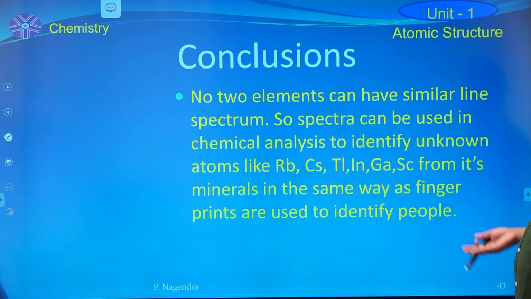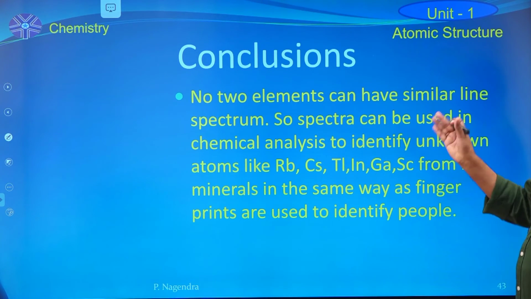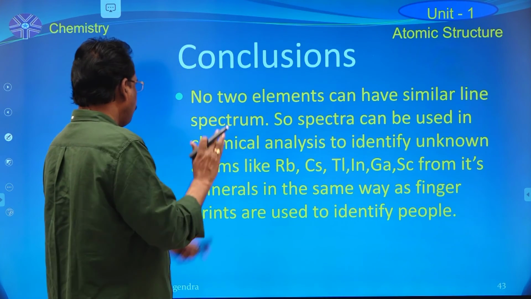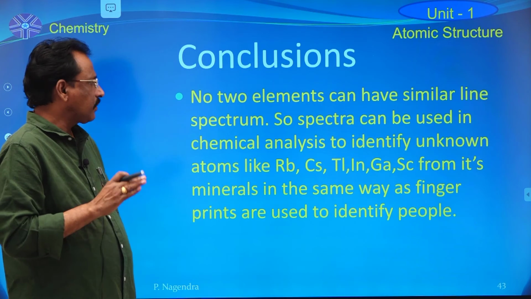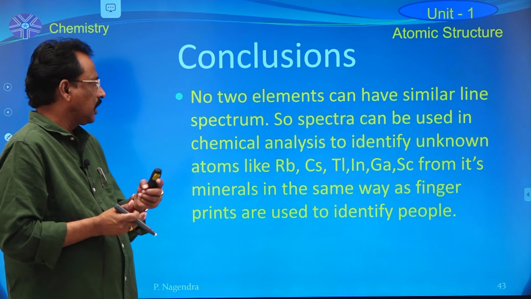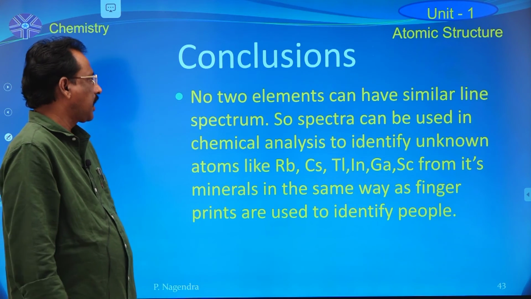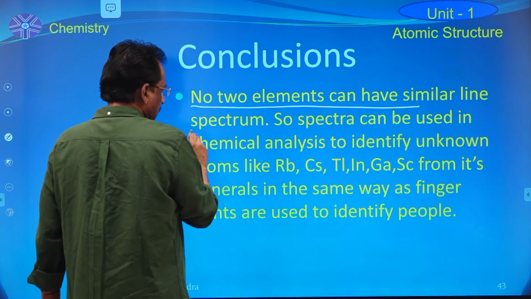In the same way as fingerprints are used to identify people, no two elements can have similar line spectrum. From element to element, the spectrum should differ. That's why it is possible to study the properties of the elements individually.